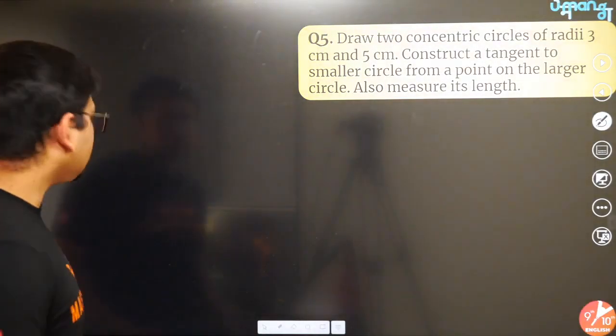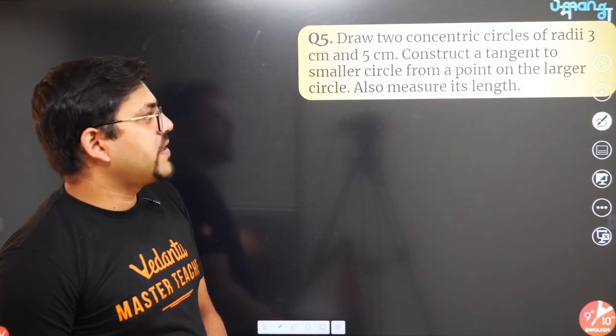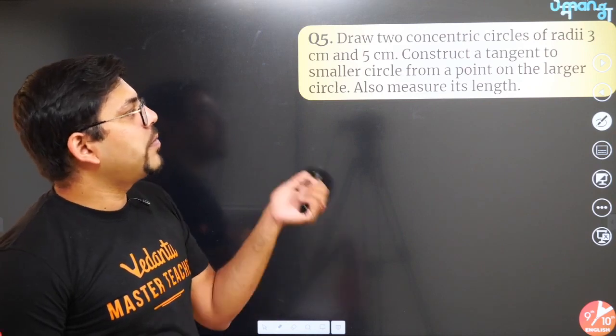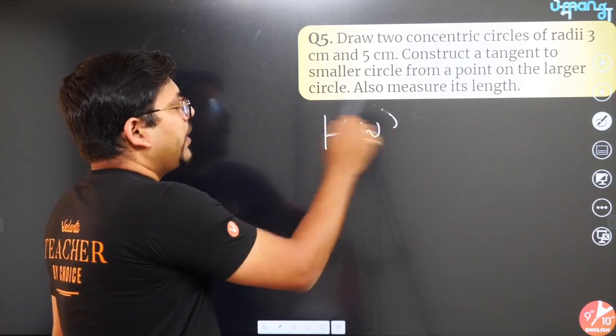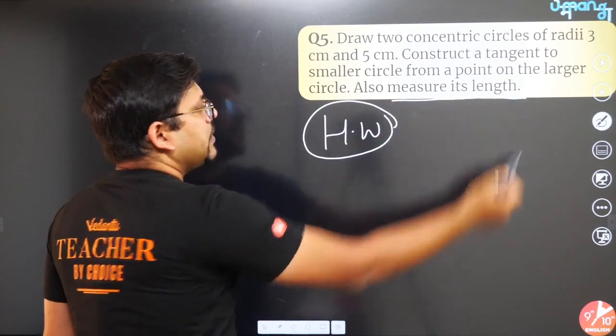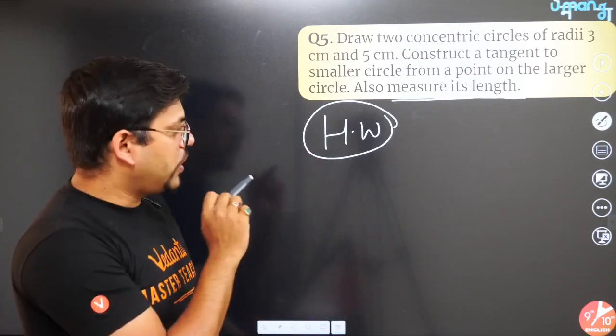Here we go. It says, draw two concentric circles of radius 3 cm and 5 cm. Construct tangent to the smaller circle from a point on the larger circle. Just the same, so just keep it as your homework. One more thing is also to measure its length, but you will be able to do this, very simple. Just keep it as your homework. I'm showing you the solution.